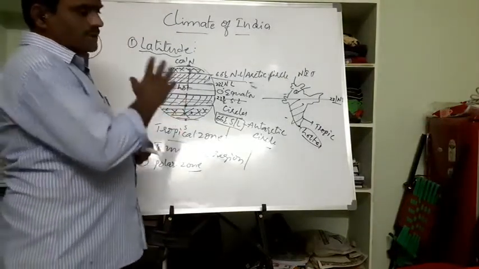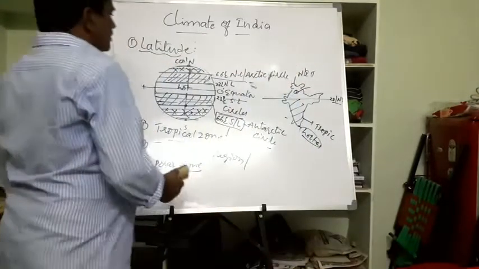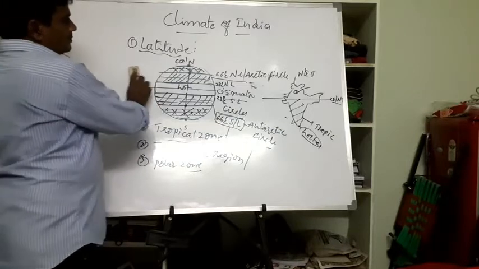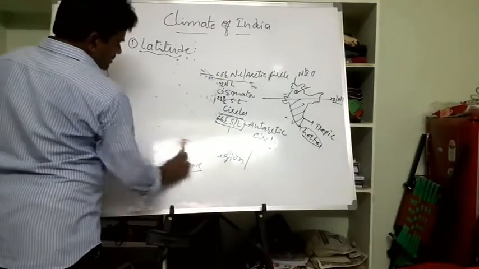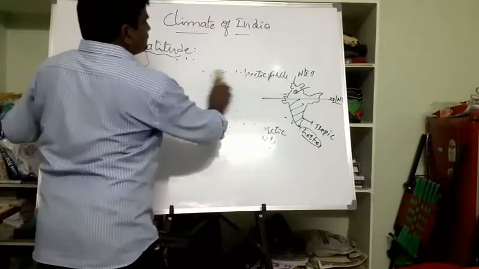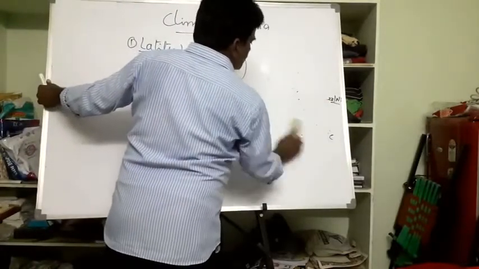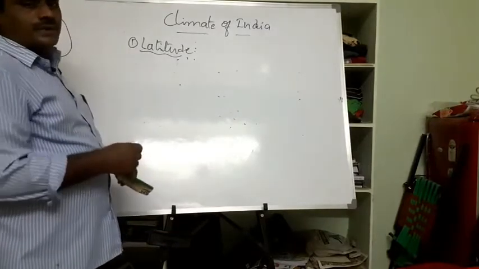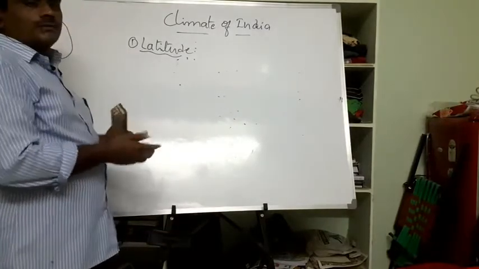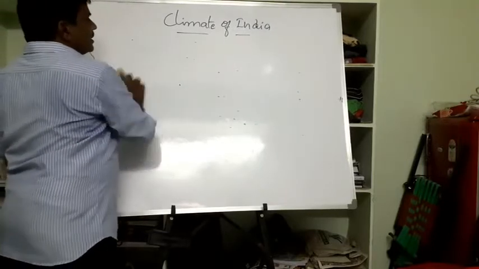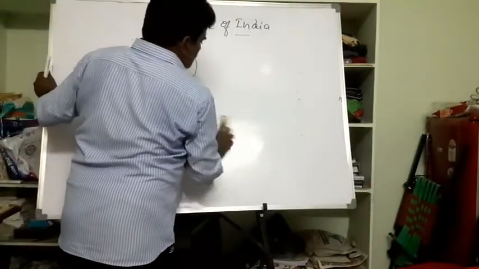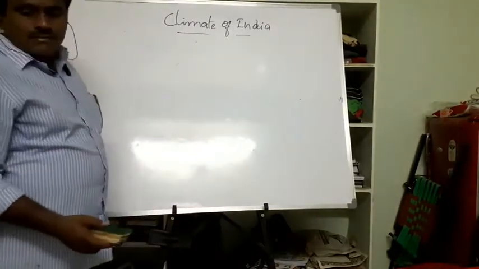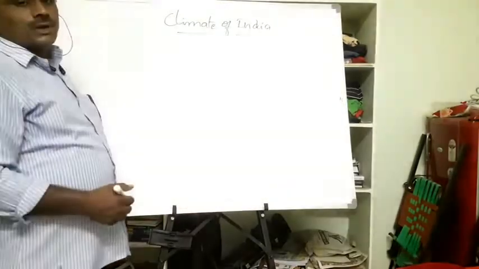First one, latitude. Once you look at this latitude, it is nothing but parallel lines, nothing but circles. According to latitudes, the entire area is divided into three regions: tropical region, temperate region, followed by polar region. Any country located in the tropical zone will generally experience hot. A country located in the polar zone experiences cool. So when it comes to India, half of the country is close to or within the tropical zone, so experiences hot climate, and the remaining half is in the temperate zone, so experiences cool climate.